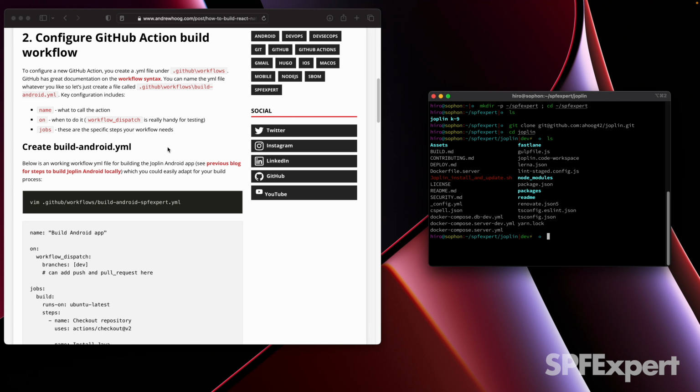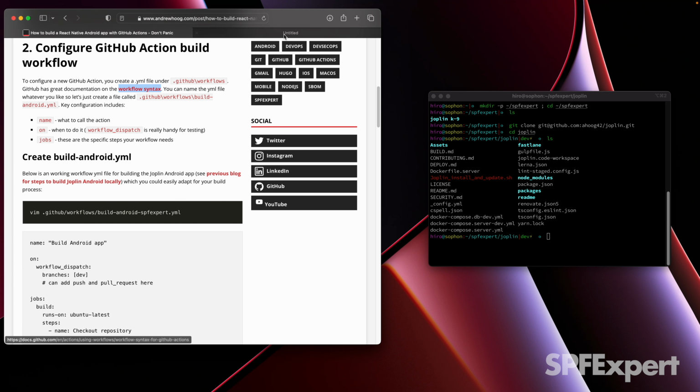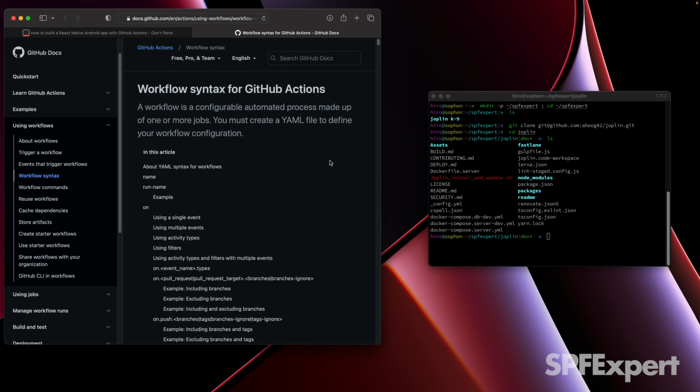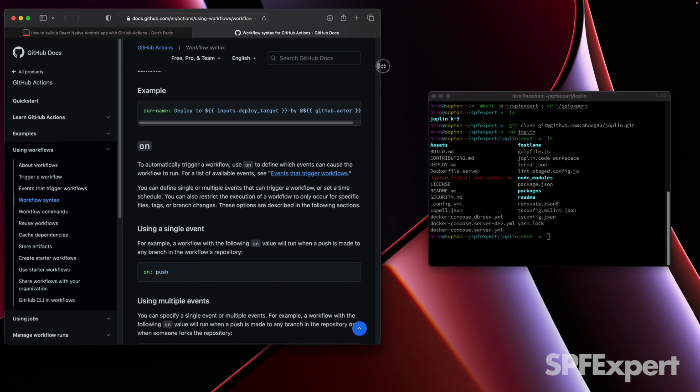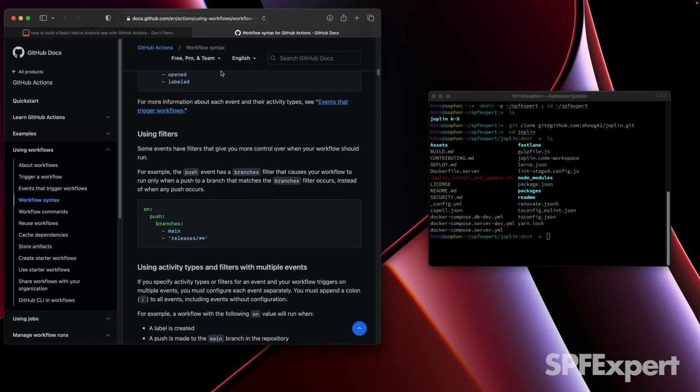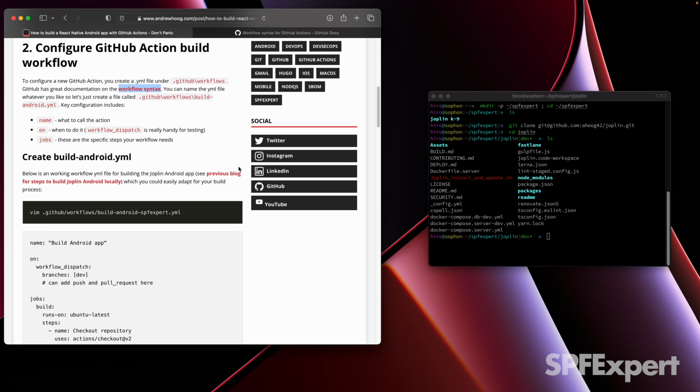Now GitHub has fantastic documentation, and you can come out here and take a look at the workflow syntax. I put the links out there. So as you can see, there's really extensive documentation. So as you get into more complex workflows, you'll be able to read up on the docs and hopefully be able to implement exactly what you need.